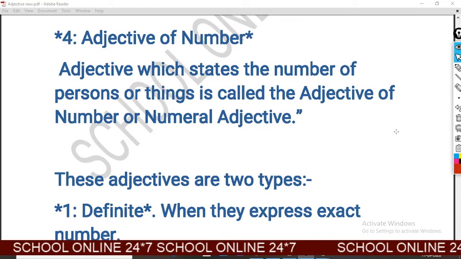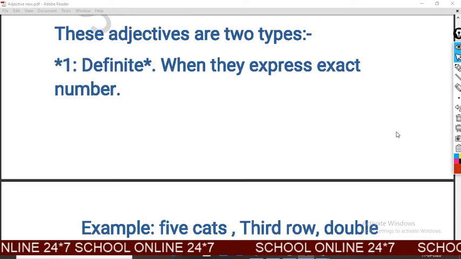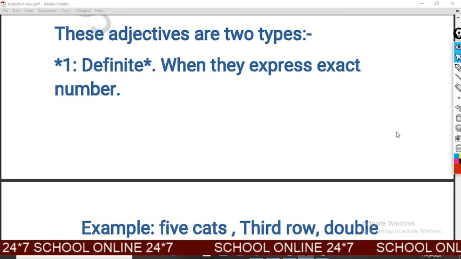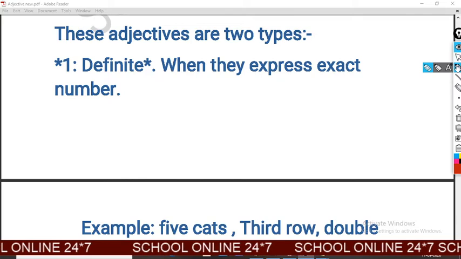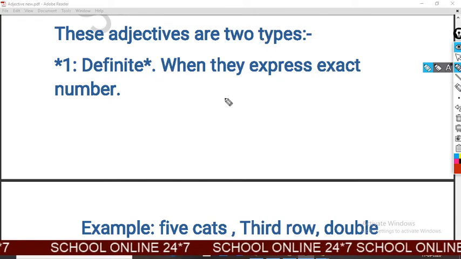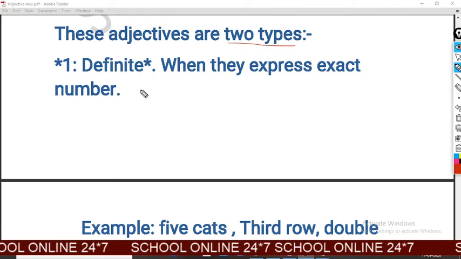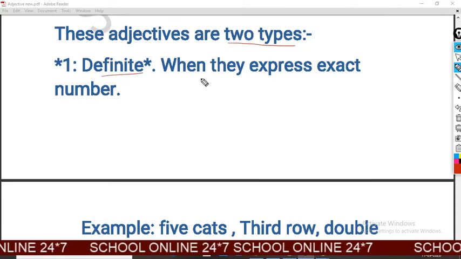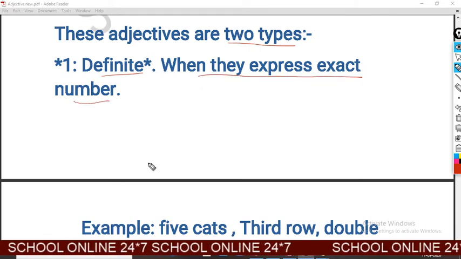These adjectives are of two types. First, definite, when they express an exact number.